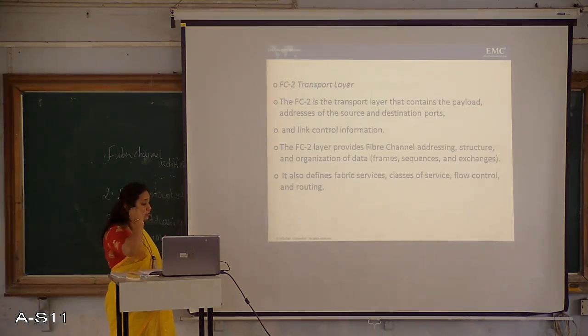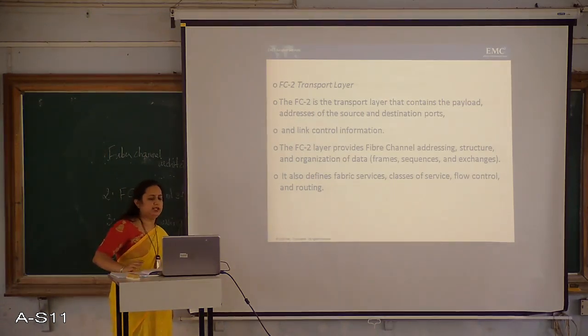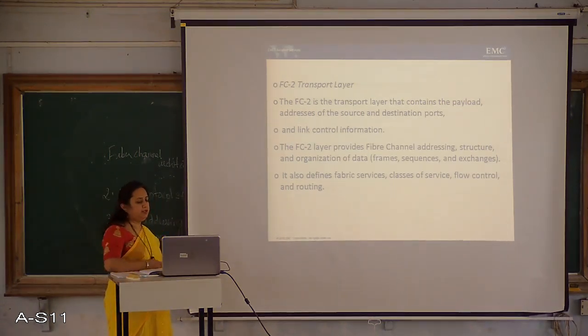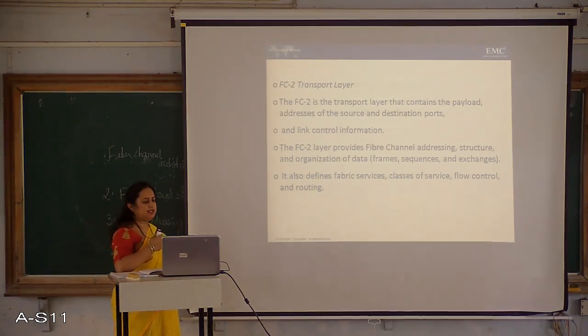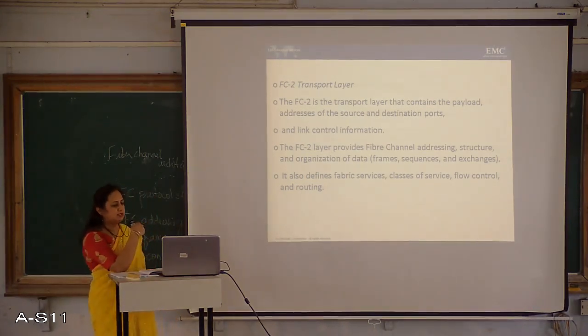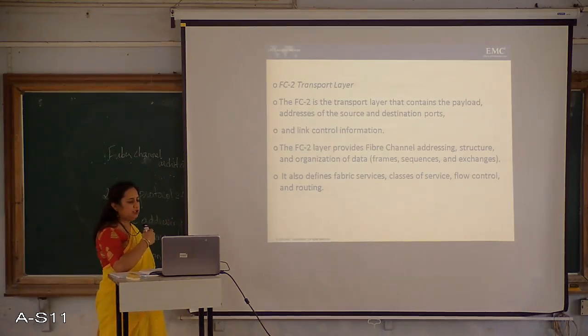Some of the protocols include SCSI, HIPPI framing protocol, enterprise storage connectivity, ATM and internet protocol. FC2 transport layer. The FC2 is the transport layer that contains the payload, addresses of the source and destination ports and link control information. The FC2 layer provides fiber channel addressing, structure and organization of data. It also defines fabric services, classes of service, flow control and routing.